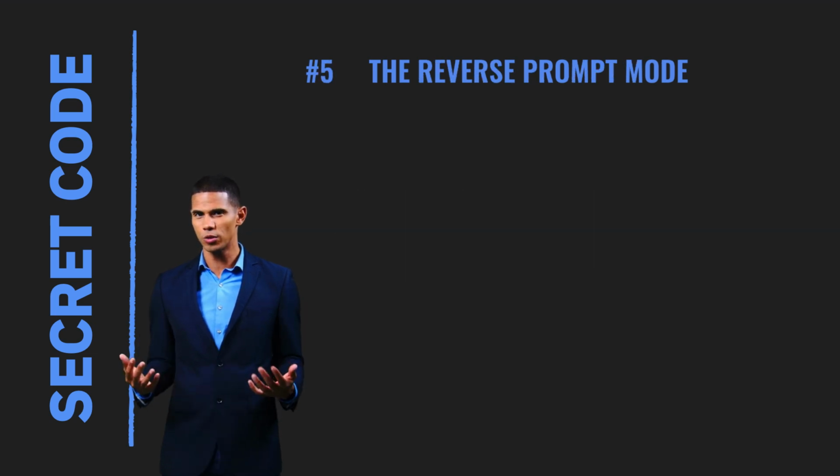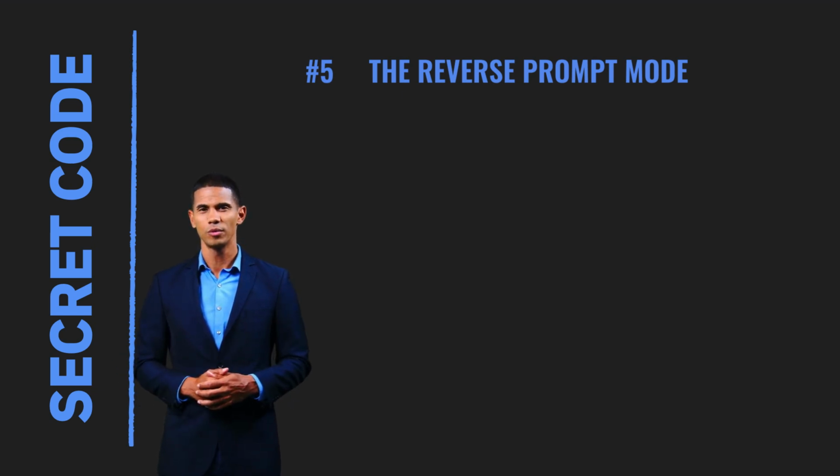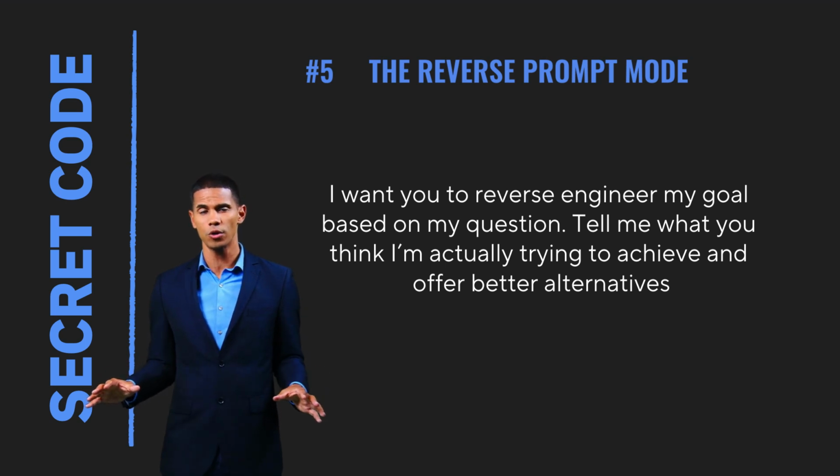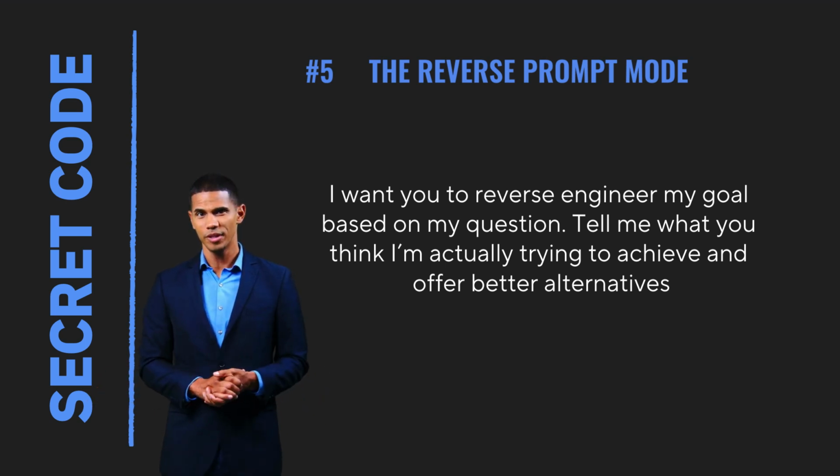This one feels illegal, but it's just smart prompting. Secret code. I want you to reverse engineer my goal based on my question. Tell me what you think I'm actually trying to achieve and offer better alternatives. This lets ChatGPT read between the lines, detect your real objective, suggest faster shortcuts. It feels like you're talking to someone who actually gets you.